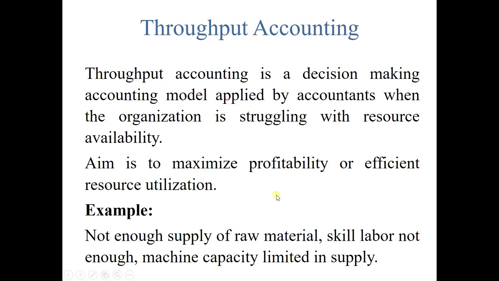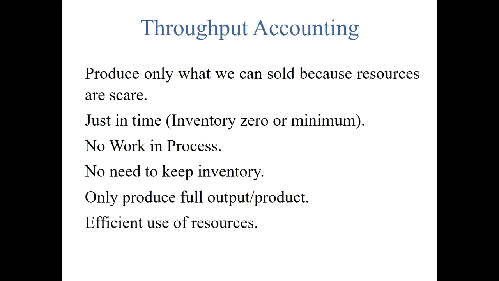As I told you, this is a decision-making accounting model when we are struggling with resource availability. The purpose is to maximize profitability or the efficient use of resources. As we discussed in the scenario, we will only produce what we can sell, because resources are limited and scarce.